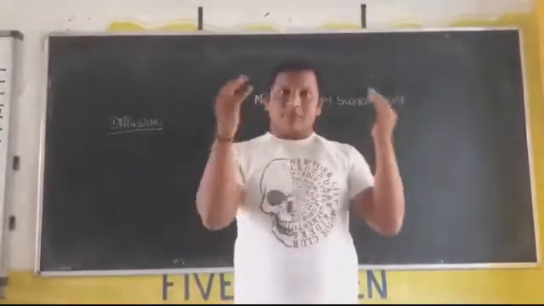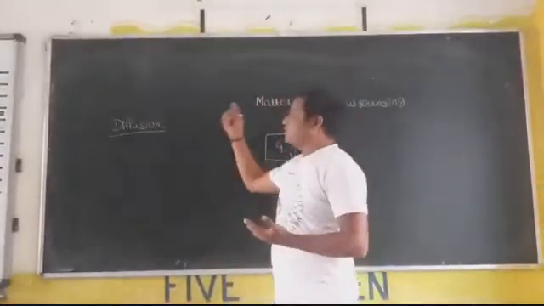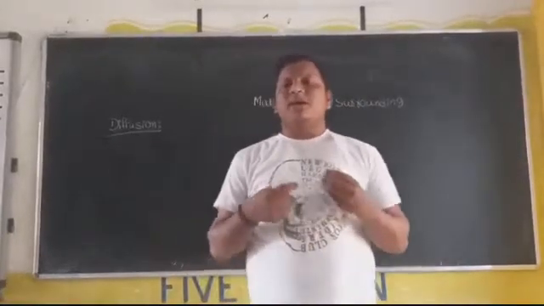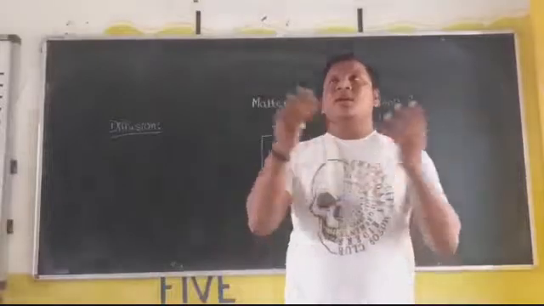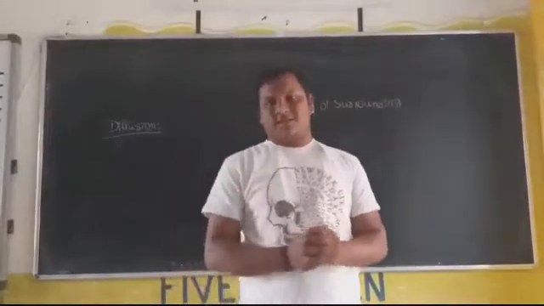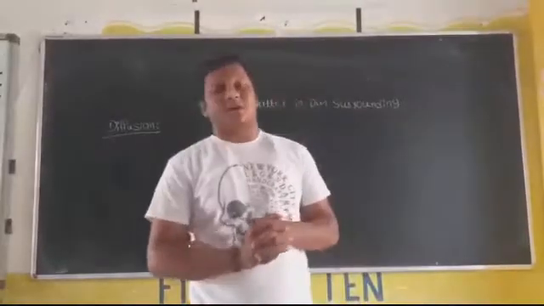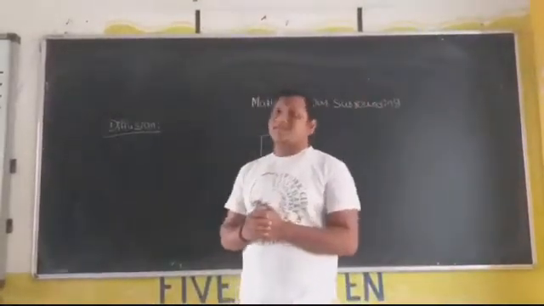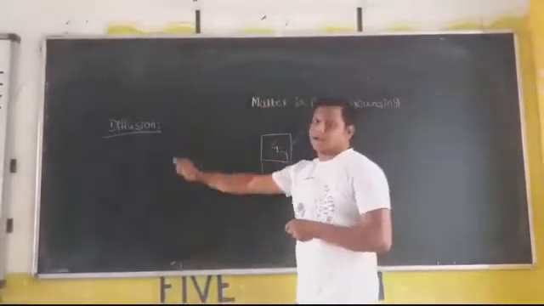That movement, that spreading indicates the diffusion property. Because of diffusion only, the air present around us is mixed. Not only oxygen is present around us, the other gases are also present in the surroundings because of diffusion.